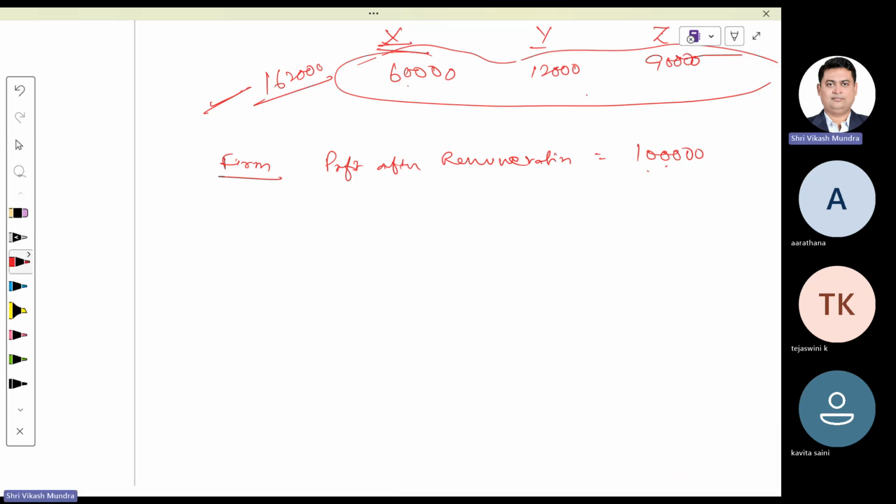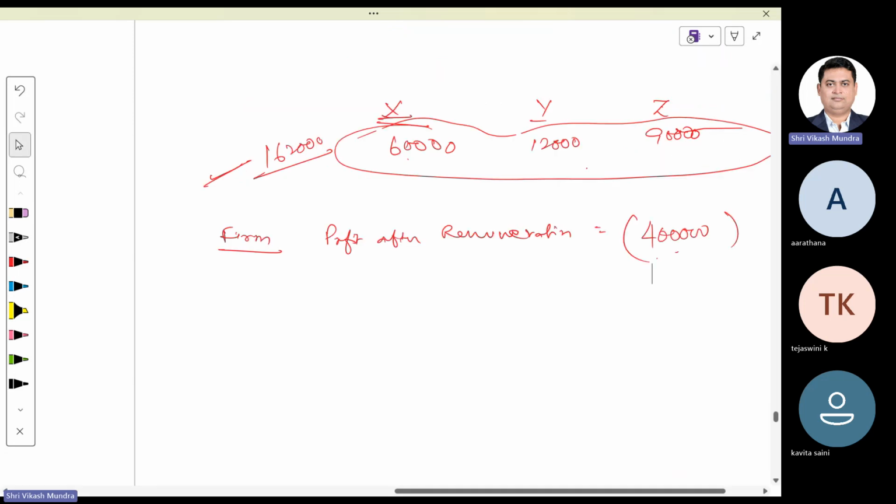One more example. If profit after remuneration is rupees negative 4 lakh, then what would be the remuneration allowed to the partnership firm? And the remuneration pattern is same. Now please calculate. You have 2 minutes time to calculate this one.